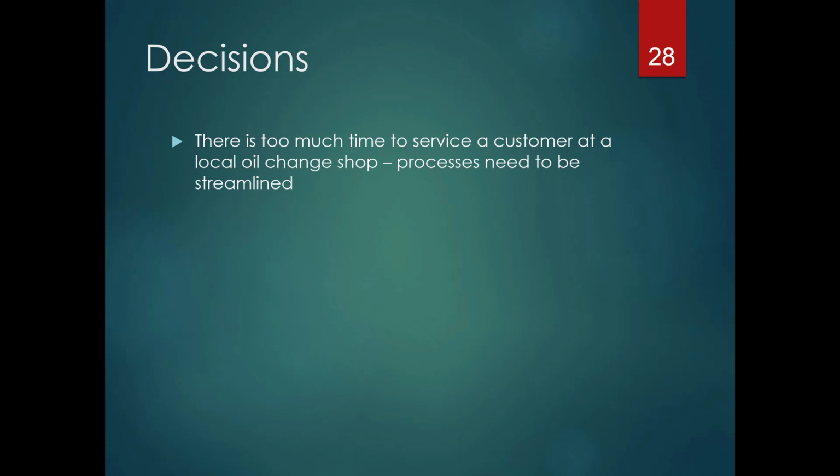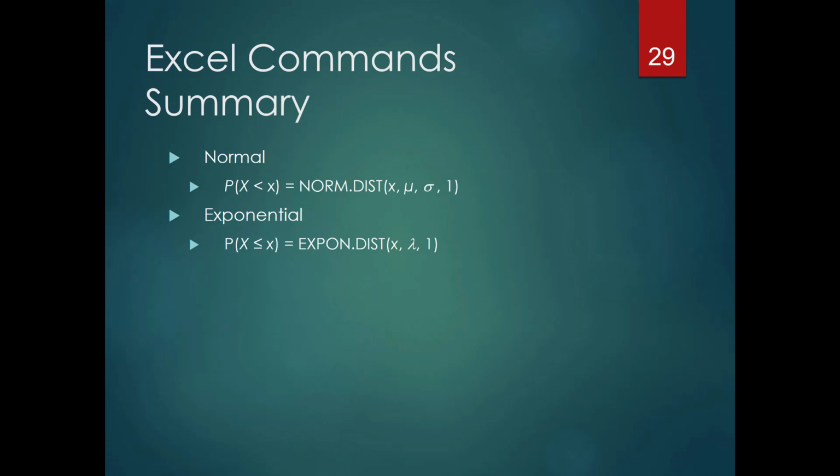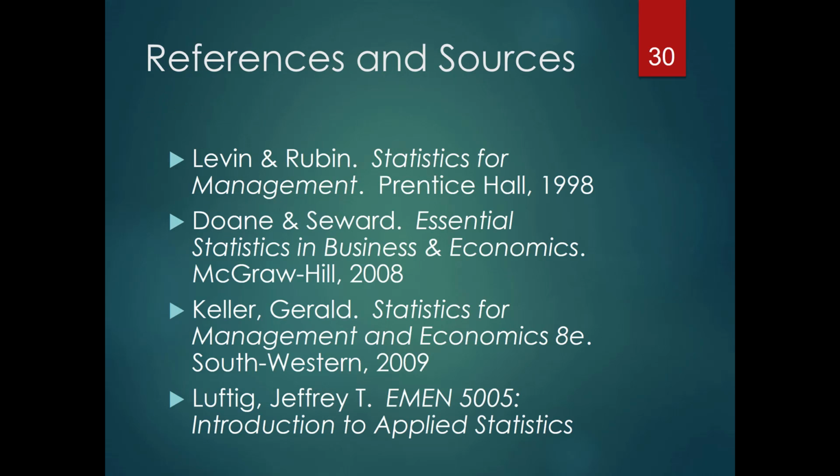Okay, so some decisions around this. There's too much time to service a customer at a local oil change shop, so processes need to be streamlined. We need to make things faster. Traffic at one ATM is quite high, so we put in another ATM. And here is just a summary of the Excel commands for the normal distribution and exponential distribution.